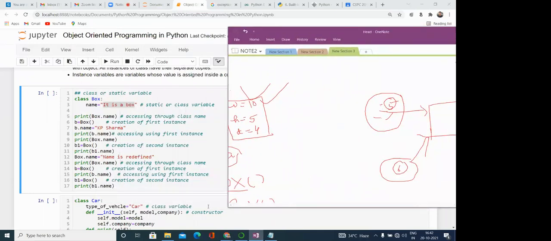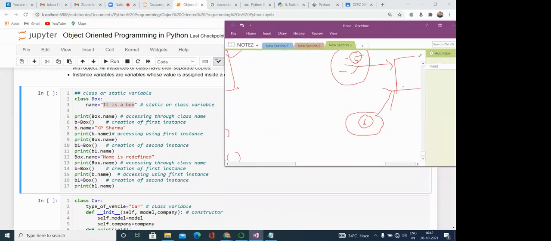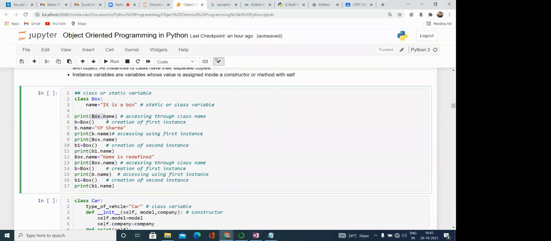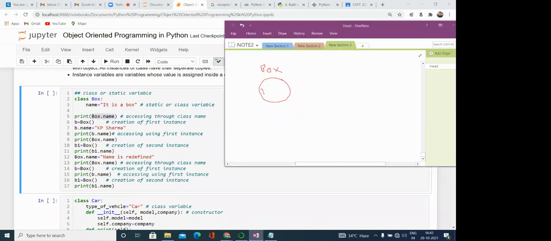So this is the scenario. Till now, this is the Box class, and this Box class contains only one thing, name. This is a class basically. It contains only one thing, name, and the value of name is 'it is a box', and this name is static, or you can say a class variable. So we can print it.